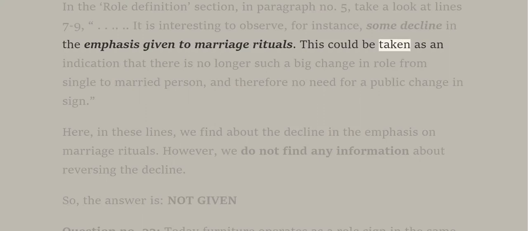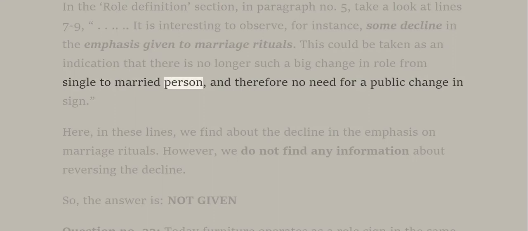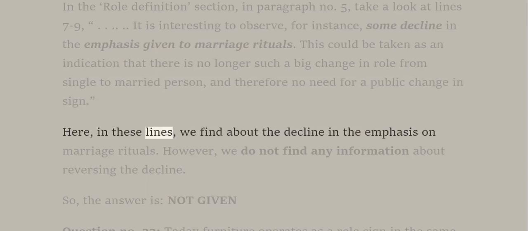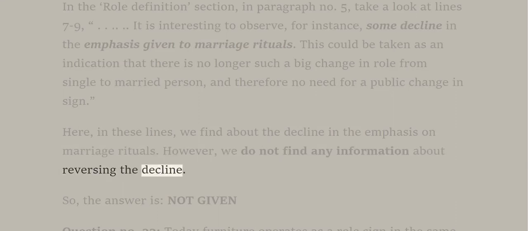This could be taken as an indication that there is no longer such a big change in role from single to married person, and therefore no need for a public change in sign. In these lines, we find about the decline in the emphasis on marriage rituals. However, we do not find any information about reversing the decline. So, the answer is not given.